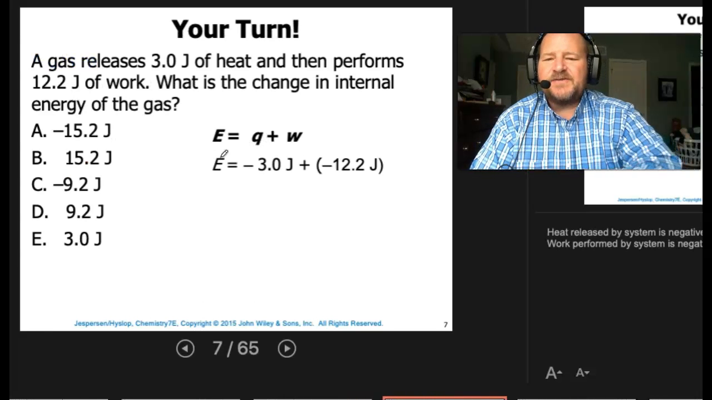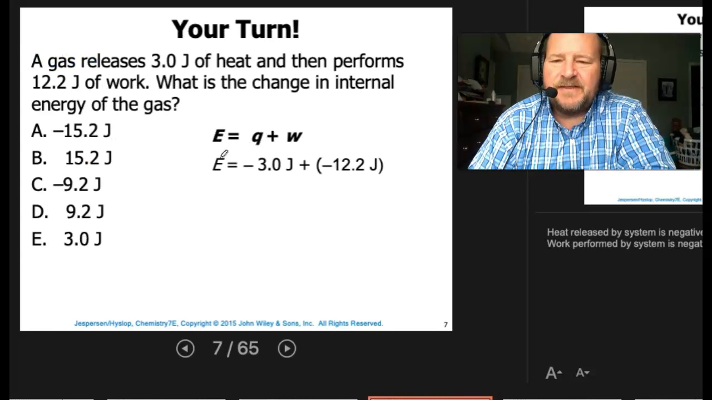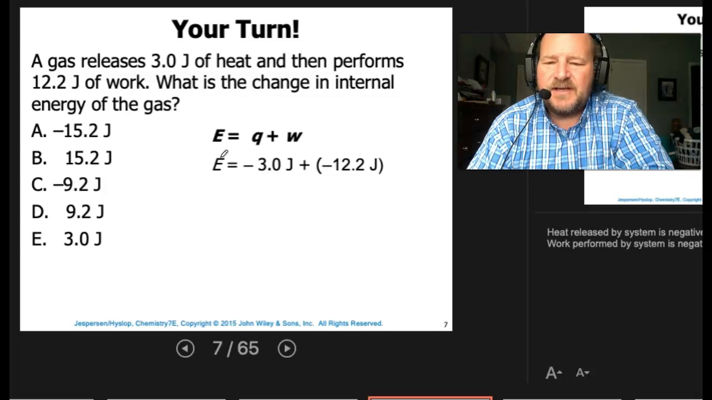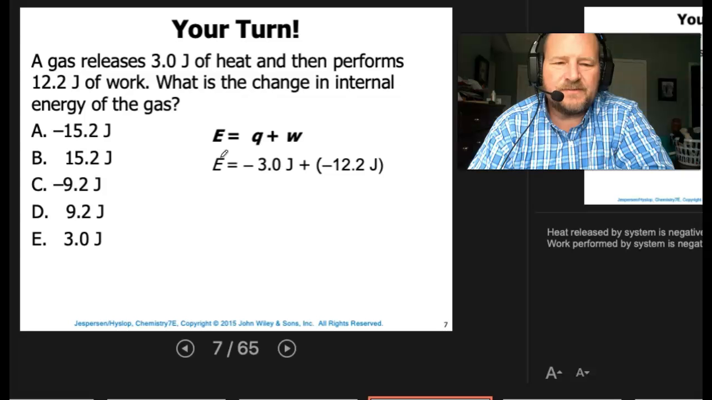All right, so a gas releases 3 joules of heat and then performs 12.2 joules of work. What is the change in internal energy of the gas? delta E equals Q plus W. delta E equals negative 30.0 joules plus negative 12.2 joules.